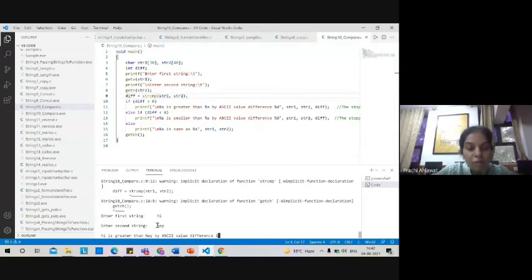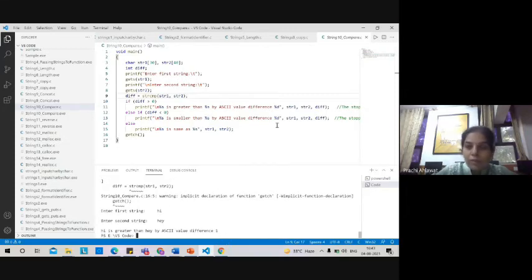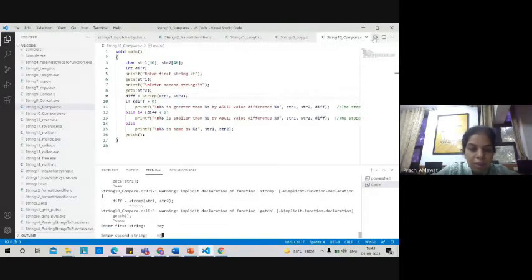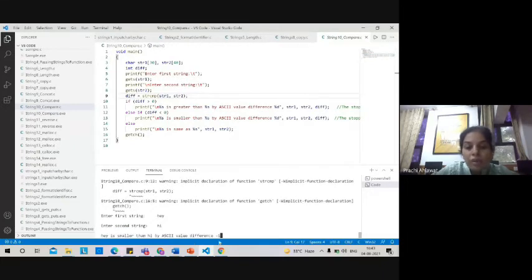But if it is reversed, suppose hey is your first string and hi is your second string, the ASCII value of e is smaller than i. So in that case, -1 will come. Here i is bigger than e, so that is why +1 is coming. Let's do the reverse. Let's run it again and type hey as the first string, hi as the second string. It will compare h with h, which are same, then it will compare e with i. The ASCII value of e is lesser than i, so the difference is -1.